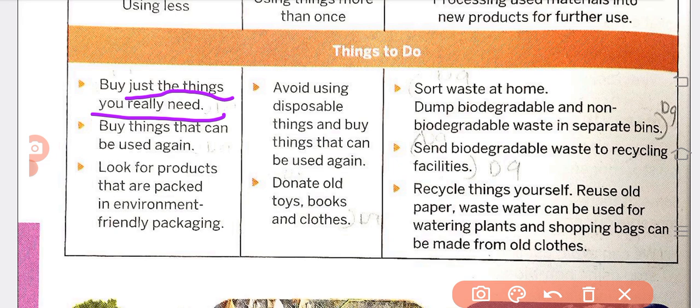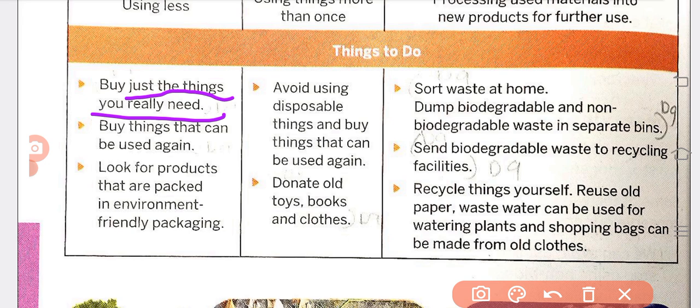There will be one blue pen. The blue pen is in a set of three, and there are two boxes here. In this box, one blue pen, another blue pen. If you get one, it's buy one get one free. If you get one blue pen, you will get two black pens. But should we buy it? We should not buy just because it is buy one get one free. No, what we need, that only we should take. What we need is the blue pen only, so we can take the blue pen. That's the first point.